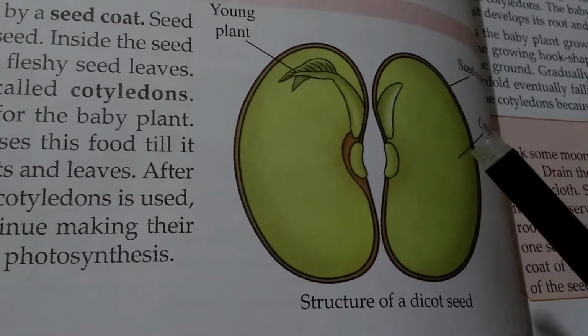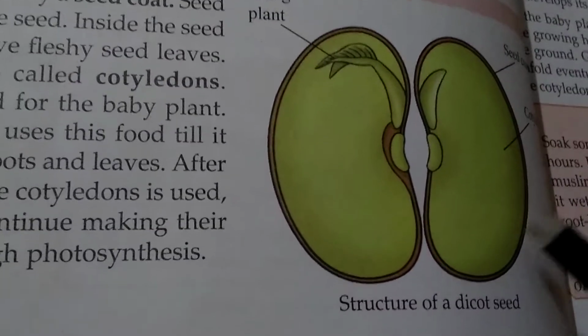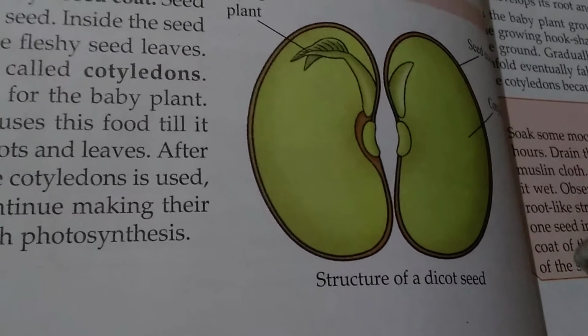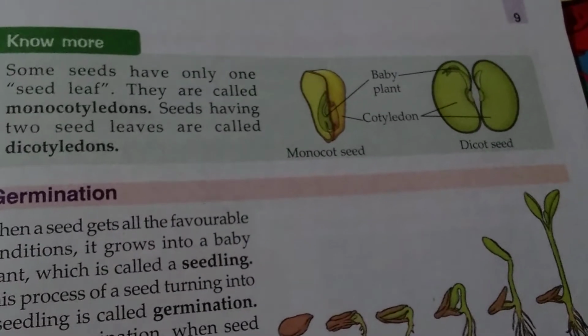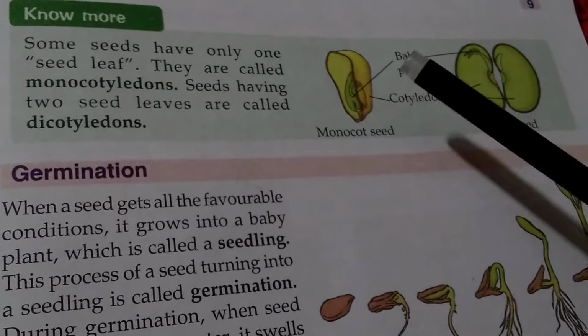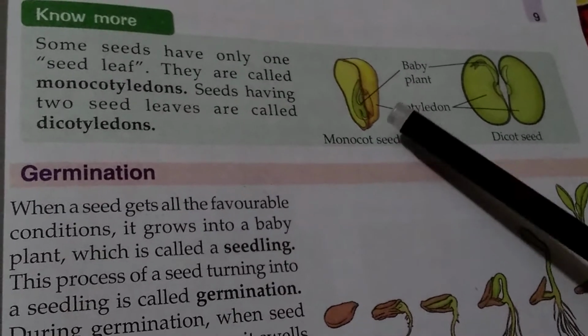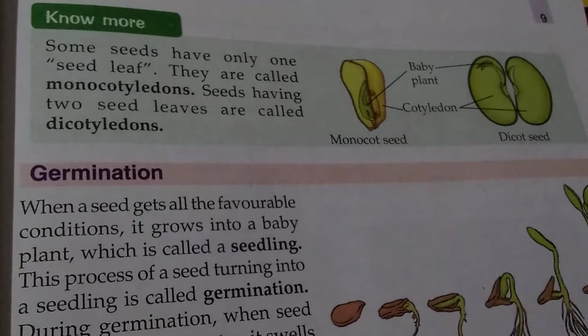After the food from the cotyledons is used, young plants continue making their own food through photosynthesis. Do you know what photosynthesis is? It is the process by which plants make their own food. Some seeds have only one seed leaf. They are called monocotyledons. And seeds having two seed leaves are called dicotyledons.